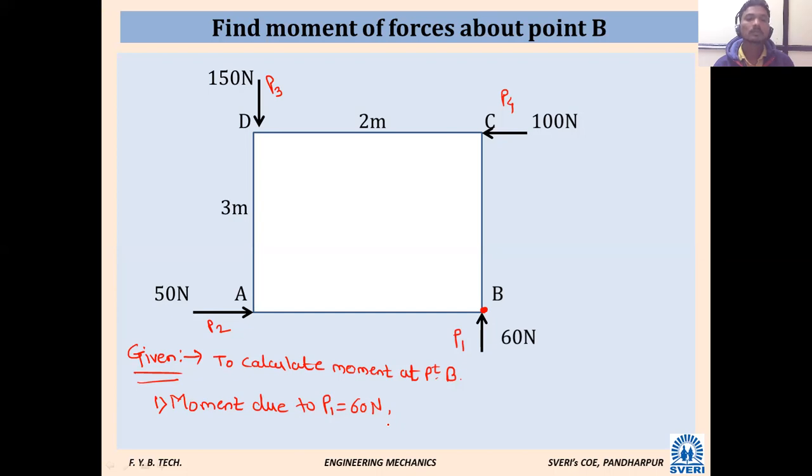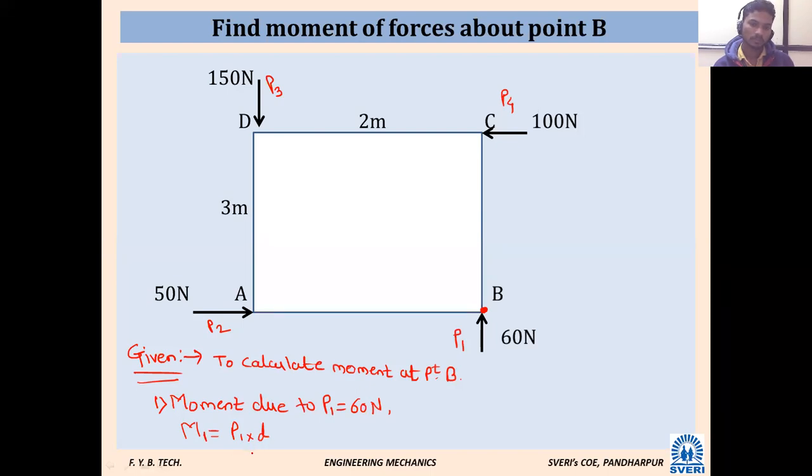Meter. 2 meter. Moment due to which force is our P1 force? 60 Newton. What is the formula to calculate moment? Suppose I will say M1 for this. M1 is equal to what? What is the formula? P1 into D. Very good. P1 into D.